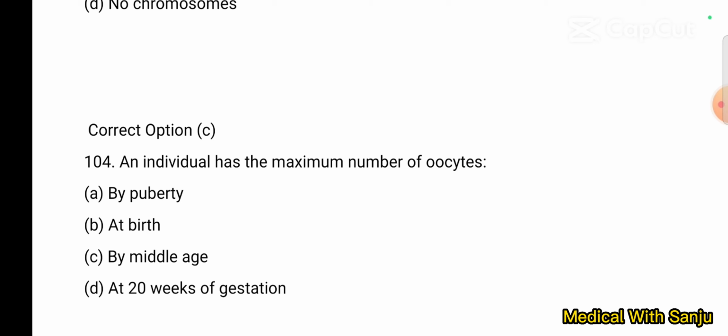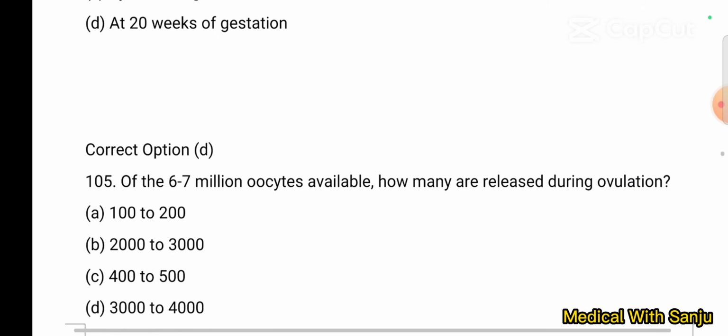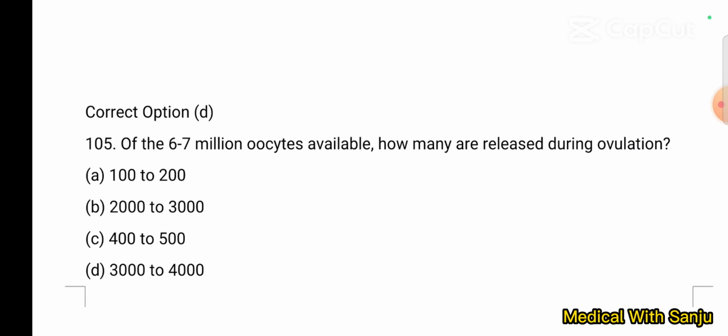Option D. Question 105. Of the 6 to 7 million oocytes available, how many are released during ovulation? Option A, 100 to 200, option B, 2000 to 3000, option C, 400 to 500, and option D, 3000 to 4000. Option C, 400 to 500.